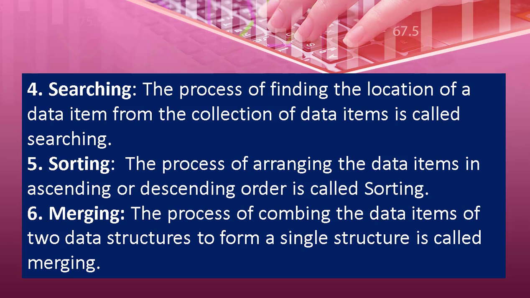Sorting not only applies to characters or string values, which are collections of characters; it can be numbers also. Numbers can also be arranged in ascending or descending order. The last operation is merging. The process of combining the data items of two data structures to form a single data structure is called merging. So there is one data structure A and one more data structure B, and you merge the two into a single data structure.